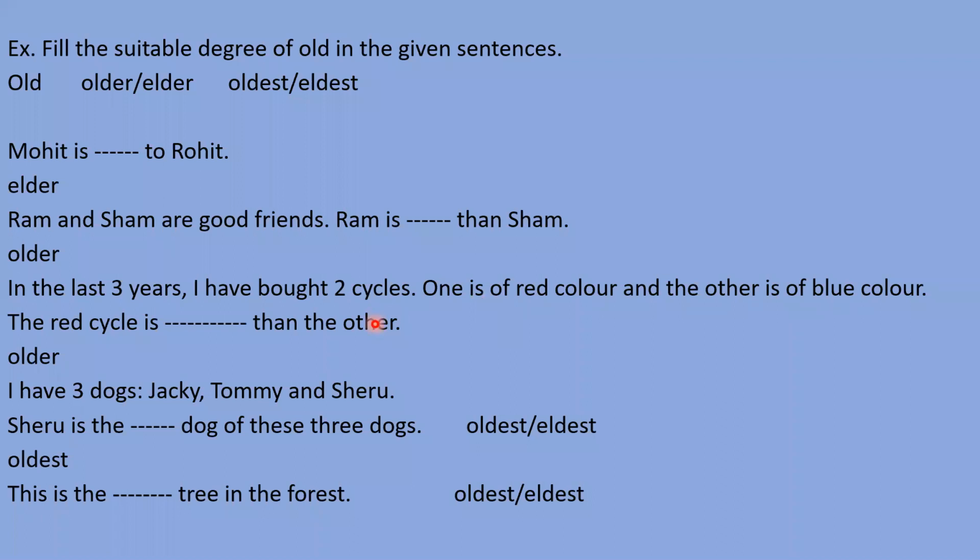Sir, this is the oldest tree in the forest. Oldest tree. Why? Because we are comparing trees, which are not human beings. That's why we need to mention oldest, not eldest. So, dear students, this is also a point to remember. Whenever you mention the superlative degree, before the superlative degree, we need to use the word 'the'. Sheru is the oldest dog. This is the oldest tree. Okay, come on the next slide.